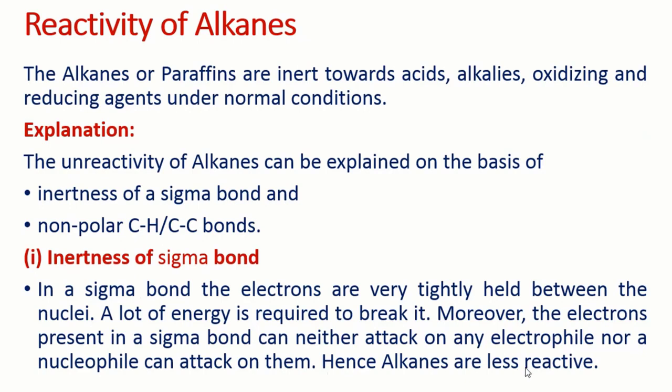Hence, alkanes are less reactive. A nucleophile is a species having a negative charge, so it will attack a positive site. An electrophile is an electron-deficient species having a positive charge. Because this is a non-polar, stable bond, the nucleophile and electrophile are not going to attack it.